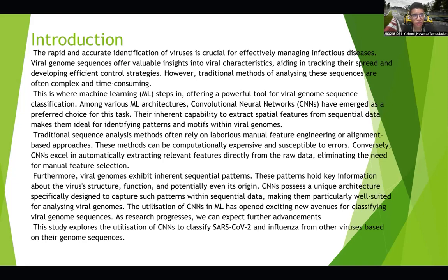Viral genome sequences offer valuable insight into viral characteristics, aiding in tracking their spread and developing efficient control strategies. However, traditional methods of analyzing the sequence are often complex and time-consuming. This is where machine learning steps in, offering a powerful tool for viral genome sequence classification. Among various machine learning architectures, convolutional neural networks (CNNs) have emerged as a preferred choice for this task.